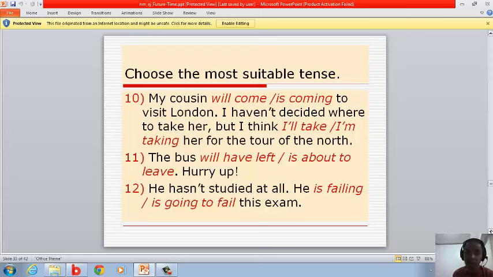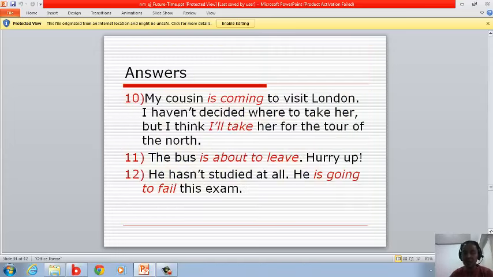The bus is about to leave. Hurry up. He hasn't studied at all. He's going to fail this exam. The answers here: number 10 is coming and I'll take, number 11 is about to leave, and number 12, he hasn't studied at all and is going to fail this exam.